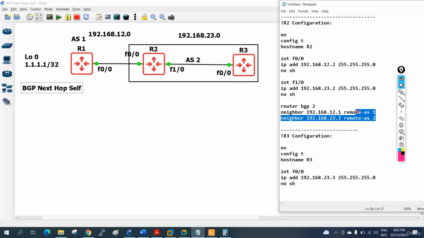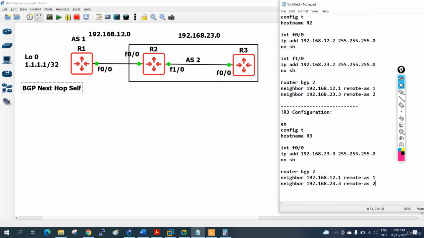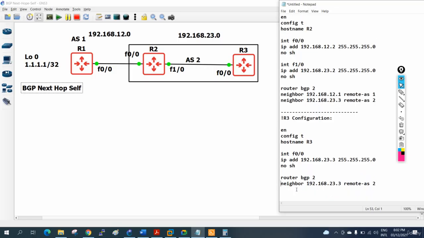In R3, let me copy this whole thing from here to here. I will paste it in R3 and here I will remove this. We have only one neighbor, 192.168.23.2, and remote AS is 2. So this is the BGP configuration for R3.